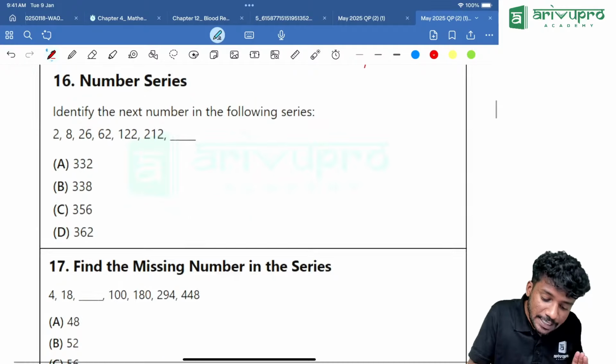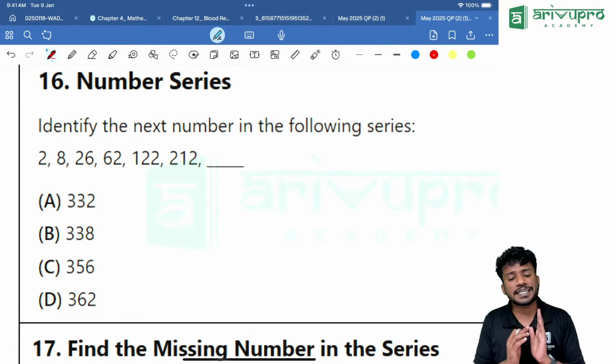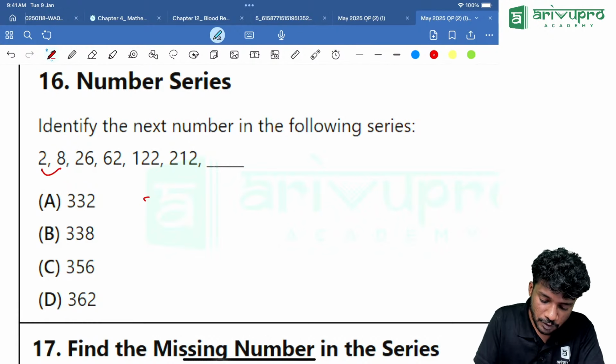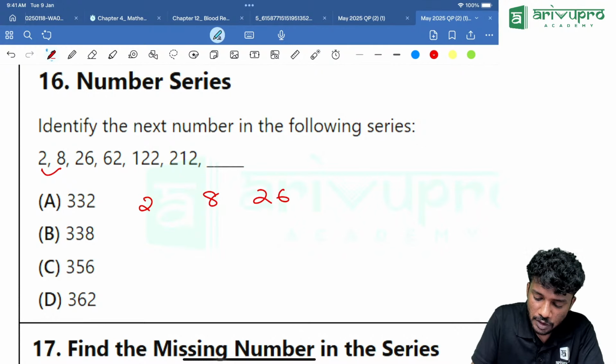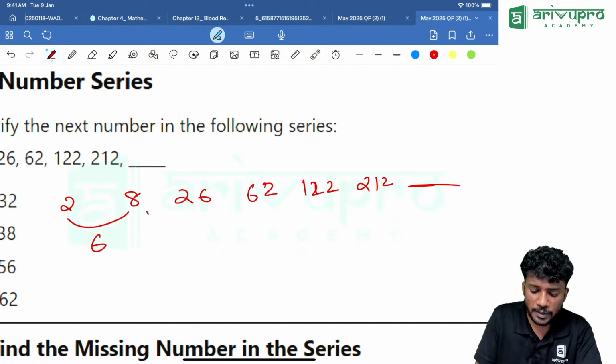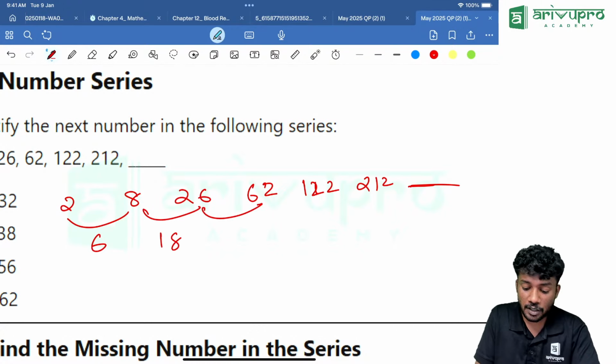Okay, yes. Next question. Identify the next term of the given set of terms. 2 is becoming 8. 2, 8, 26, 62, 122. Then finally 212. They are asking for the next number. Correct? So how much is the difference? 6. How much is the difference? 18. What is the difference again? If you look into it, it is 36. Correct? Yes. What is the difference again? It is 60. What is the difference again? It is becoming